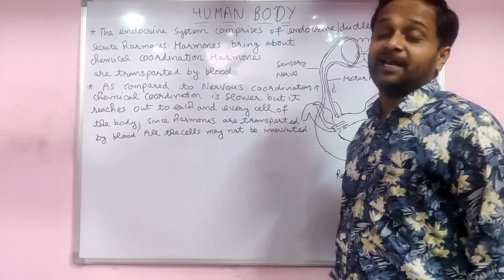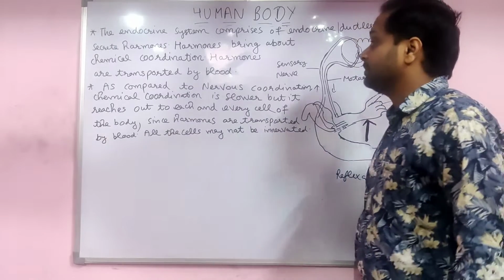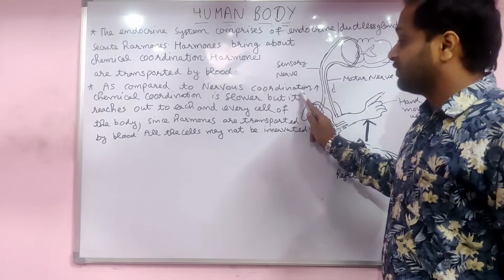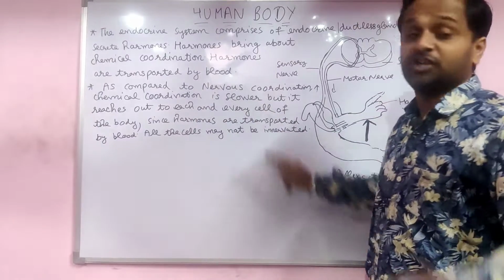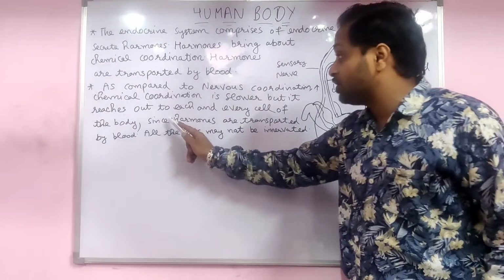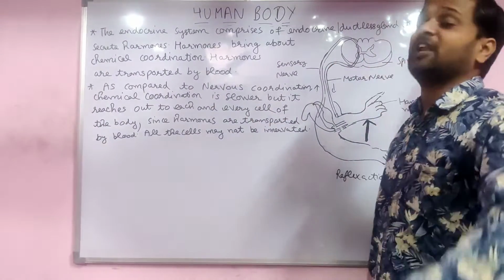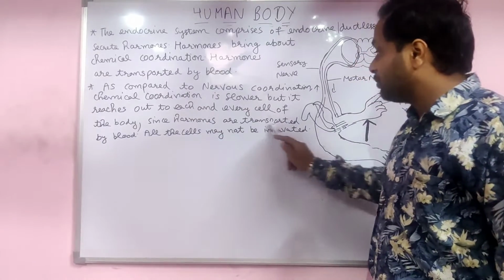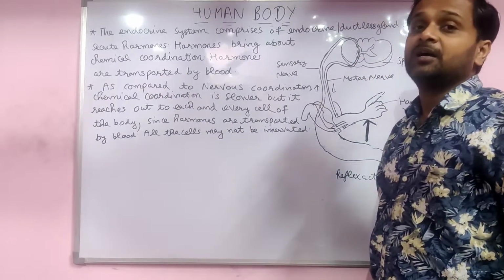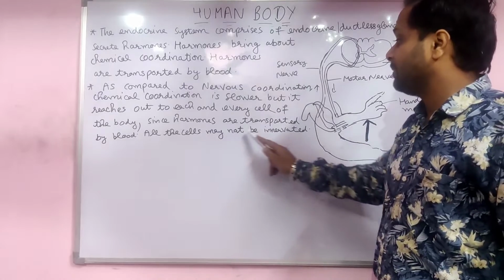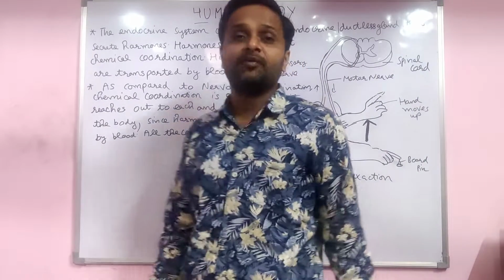Hormones are transported by the blood only. As compared to nervous coordination, chemical coordination is slower, but it reaches each and every cell of the body. Since the hormones are transported by the blood only, all the cells may not be innervated.